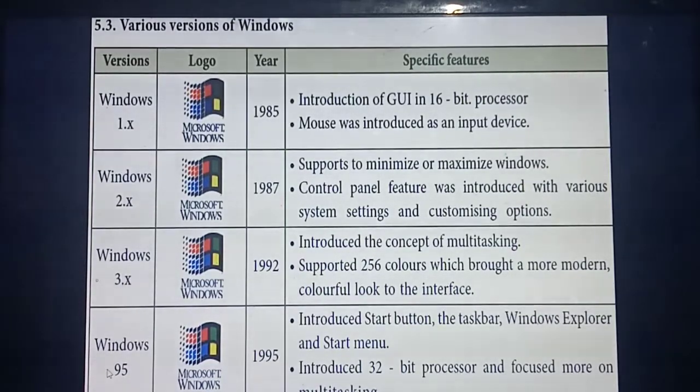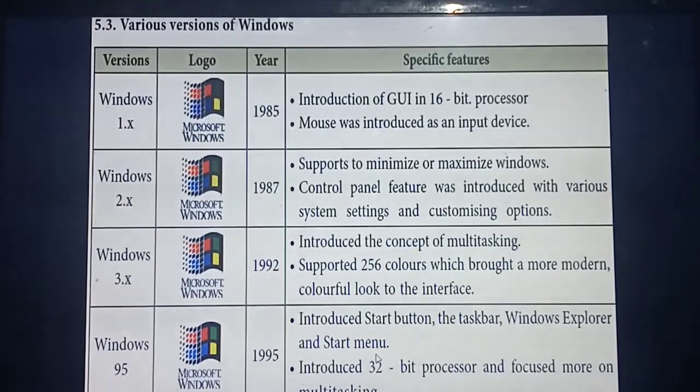So in this Windows 95 onwards, they introduced what? Start button. At the lower portion, a bar will be there, that is called the taskbar. In the taskbar, which button did they introduce? Start button and also start menu. So what features did they introduce? Start button, Windows Explorer and start menu. Windows Explorer is just like Google Chrome.